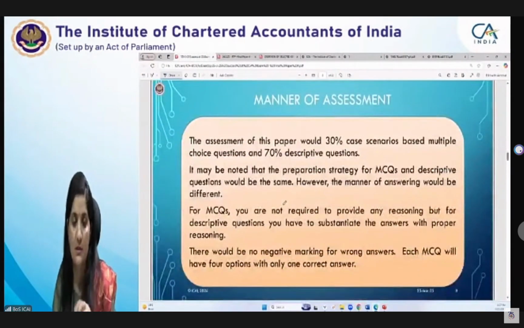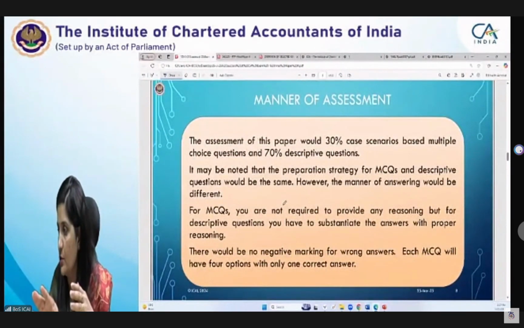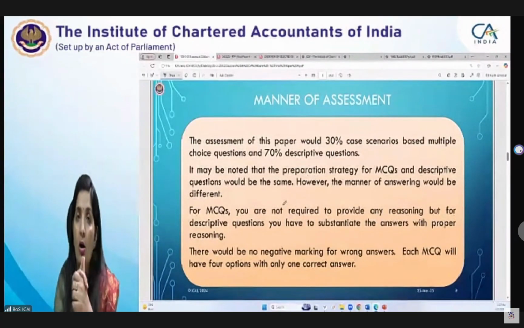to the manner of assessment. What are the manner of assessment? Everybody must be aware of what are the manner of your assessment. All papers of final level or its intermediate level. If I say all